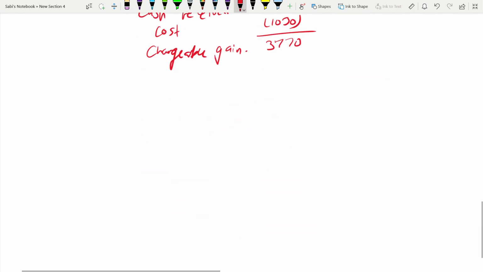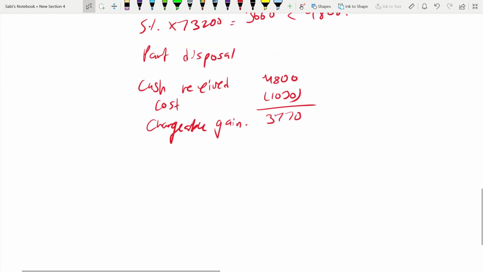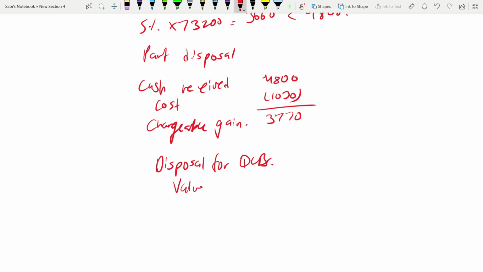Now, disposal, when we are disposing it for loan notes, QCBs. Value of the loan is 26,400 and deduct the cost 5,662. All this we have calculated above. So 2,738.